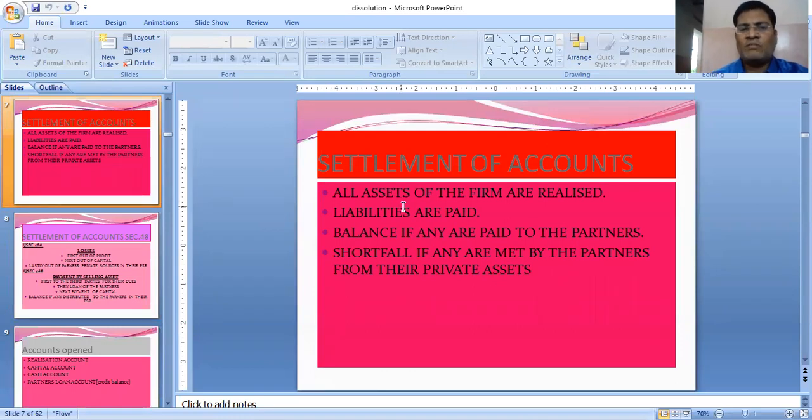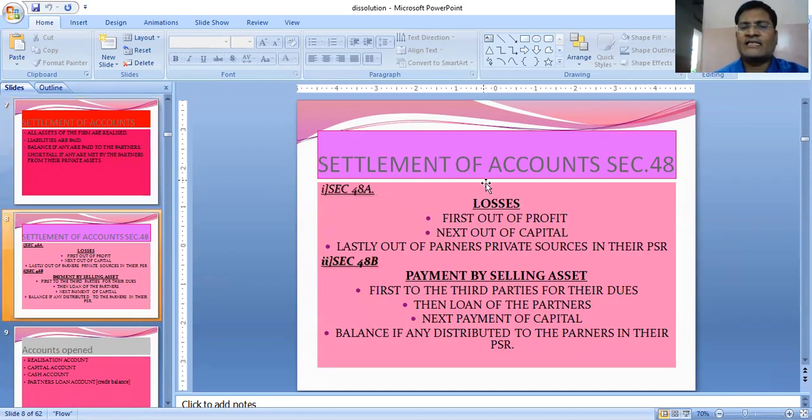Whenever partnership is dissolved, all assets of the firm are realized, sold, and cash is realized. Liabilities are paid. Balance, if any, is paid to the partners. And if there is a deficiency, then partners will bring money from their private assets. Section 48A says the same thing. Losses of the firm will be first paid out of profit of the business, next out of the capital of the partners, lastly from the private property of the partners, because you know that the partnership business has unlimited liability.